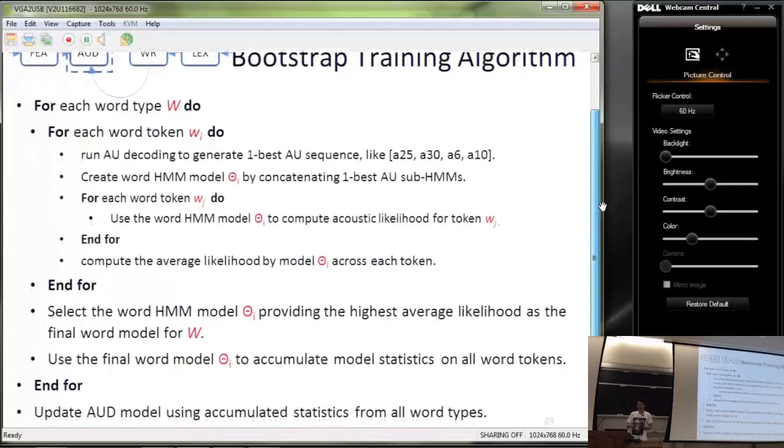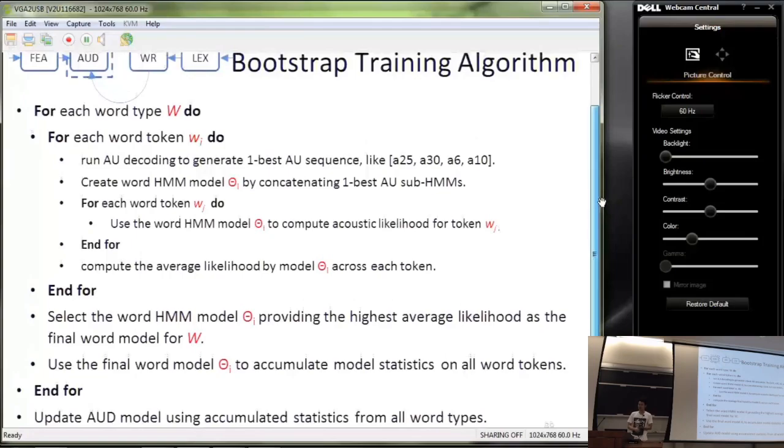We use the acoustic unit discovery model to decode each token and generate the one-best acoustic unit sequence, like unit 25, unit 30, unit 6, unit 10. Keep in mind each unit is associated with one sub-HMM. We create a word HMM model for this word type by concatenating the one-best acoustic unit sub-HMMs.